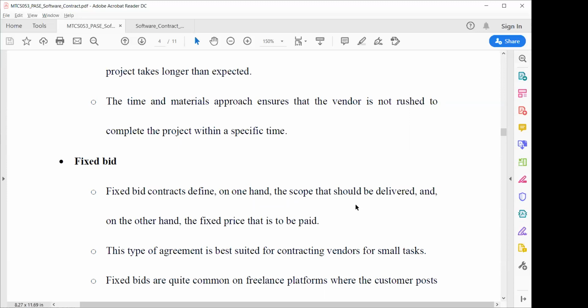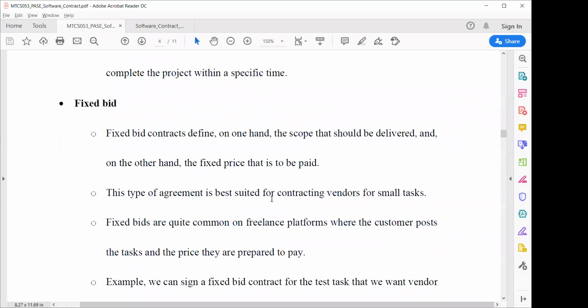There is no bargaining. Now, what will suffer here? The features and the quality will suffer. Suppose some developers will provide more features at that particular fixed price, and sometimes another developer will provide fewer features at that price. So it is a win situation for a client, and it is a very much contract situation for a developer.